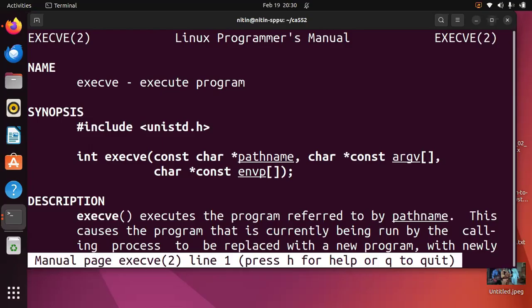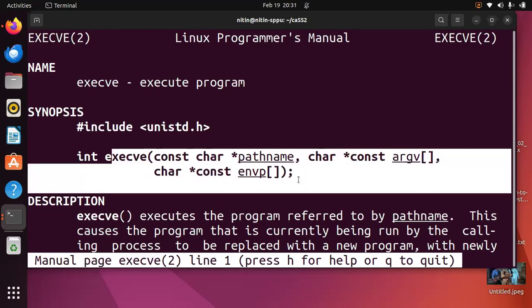So what it does is remove the old code, old data, old stack, and old heap, and load a new executable into the same process. Let us keep in mind that the process ID will remain the same. As I stated, there are three parameters: first the pathname, which can be a full or relative path of the executable, then the argument array, and then the environment array. Both arrays must end with NULL. This is important. One more thing: execve does not search PATH. We have to explicitly add the exact path.